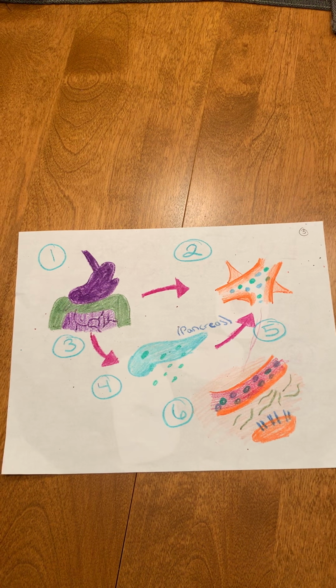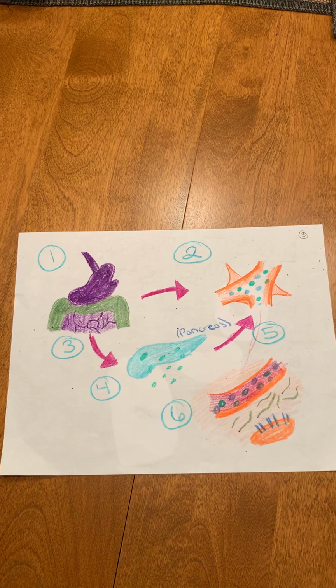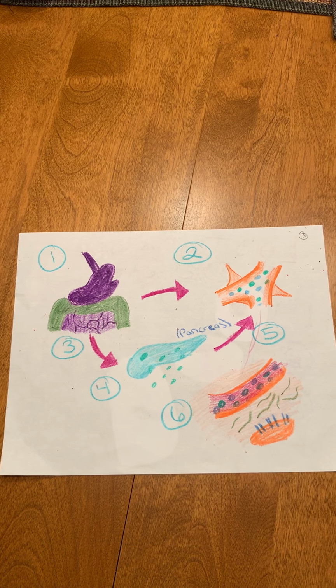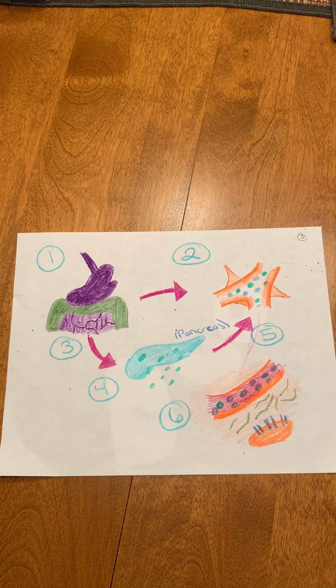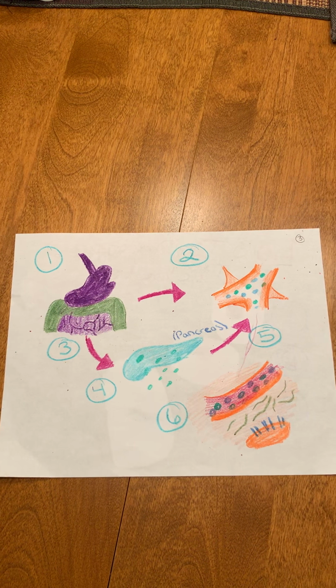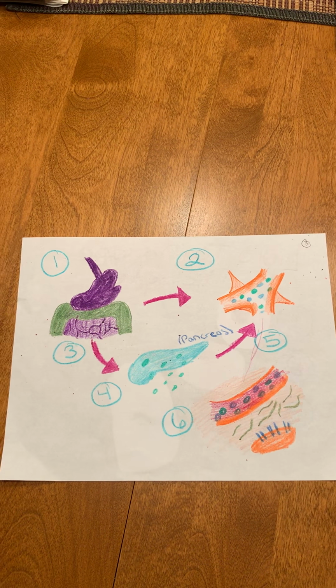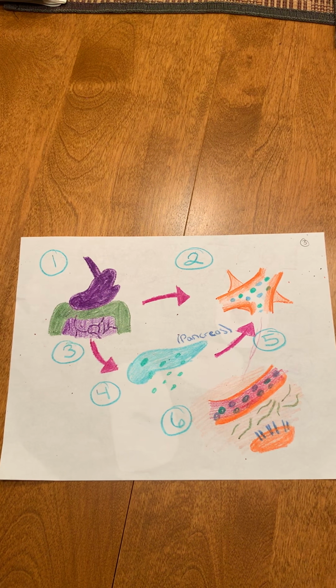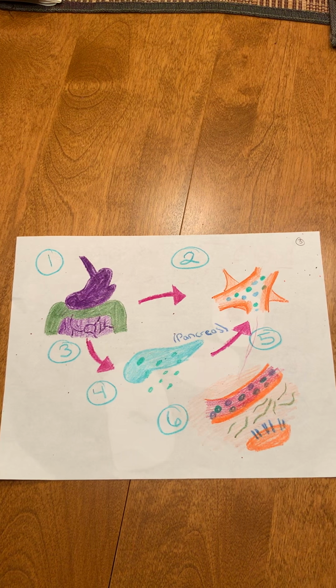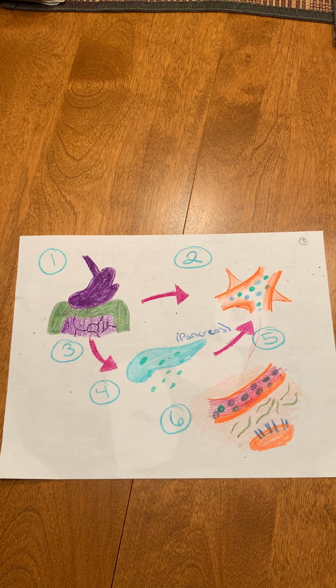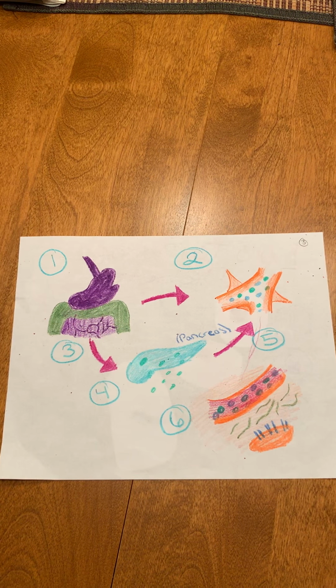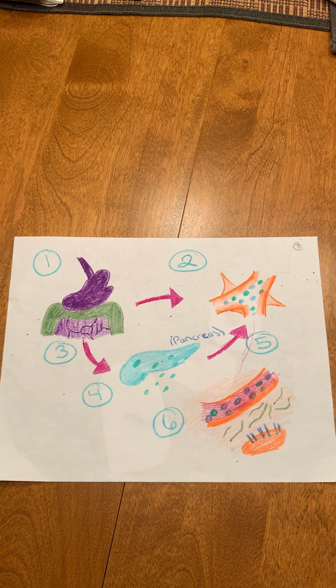The diagram shows the basic idea of how diabetes is formed. Specifically, at number 1, the stomach and small intestine break down carbohydrates and food to glucose. At number 2, glucose enters the bloodstream. At number 3, gastric hormones promote insulin secretion in response to glucose. At number 4, the pancreas produces insulin, but in type 2 diabetes, the body is resistant to its effects. At number 5, glucose is unable to enter the body cells effectively. And finally, at number 6, glucose builds up in the bloodstream, damaging blood vessels.